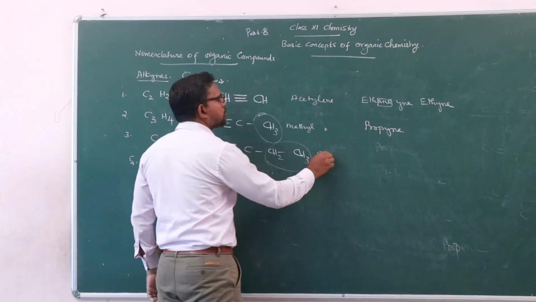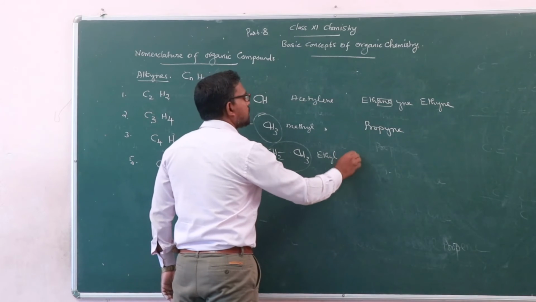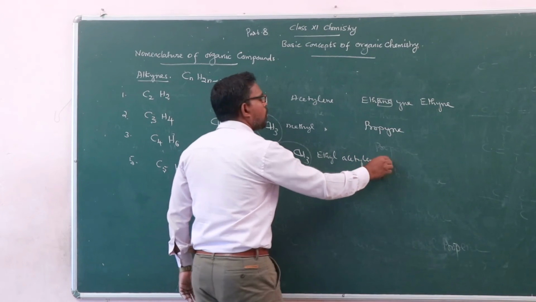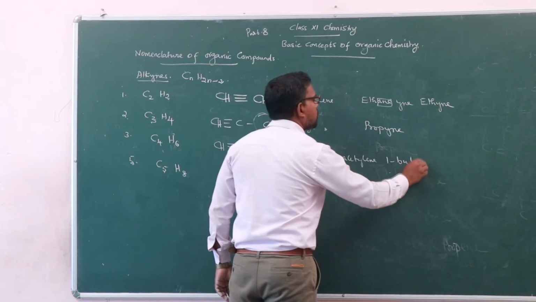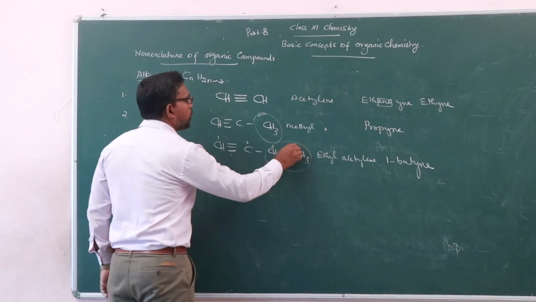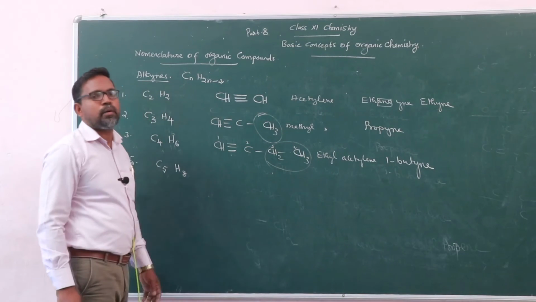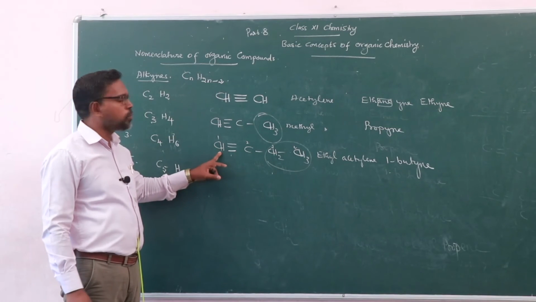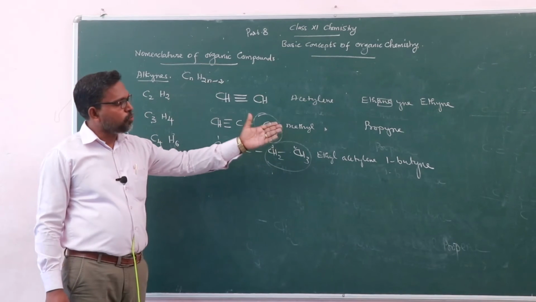This is ethyl acetylene, 1-butyne. Numbering 1, 2, 3, 4, between carbon number 1 and 2 the triple bond is there. Therefore you put 1 for numbering, the lowest number: 1-butyne.